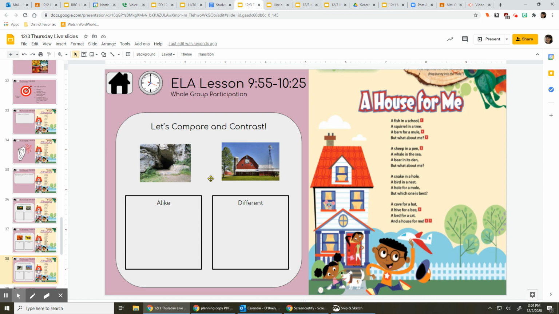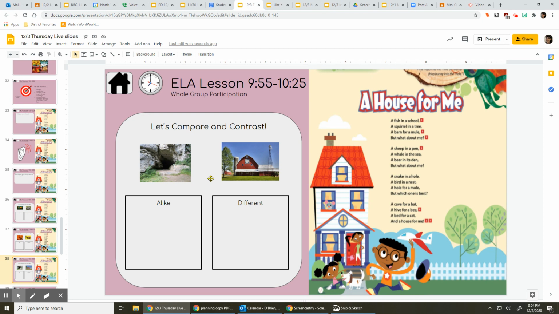Now, how are they different? Yeah, a cave is out in nature. It's naturally occurring, right? Unless somebody kind of carved it out. But a barn is something that somebody built for those animals to live in. Hmm. How else are they different? Hmm. I guess you could say that wild animals generally would live in a cave or in a den, but more domesticated animals or animals we would see on a farm or as pets could live in a barn.